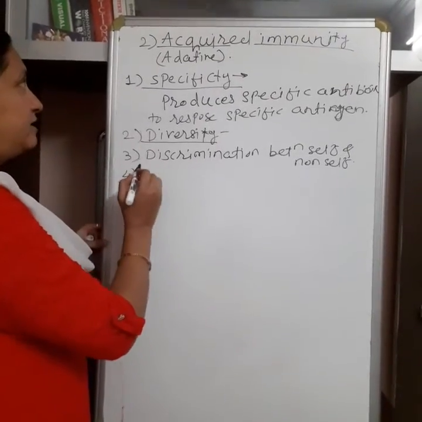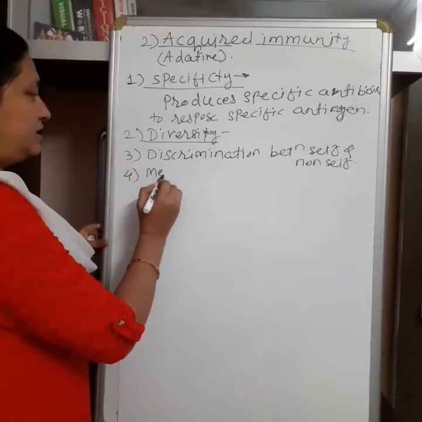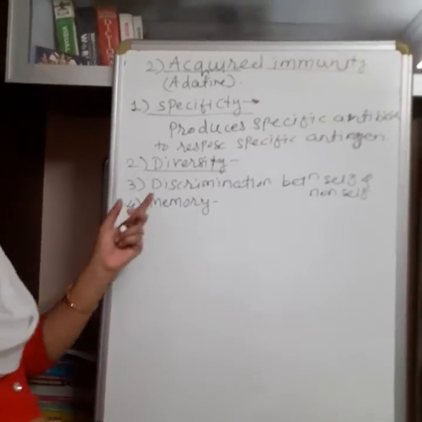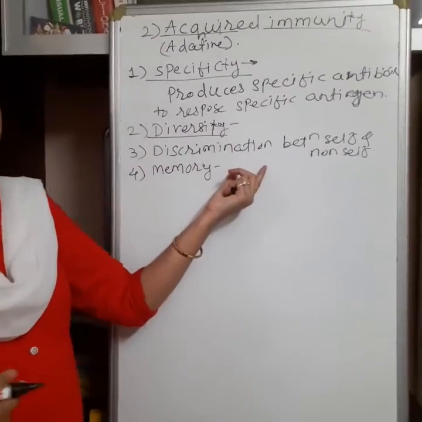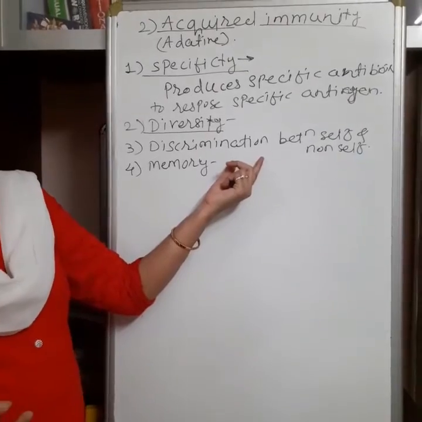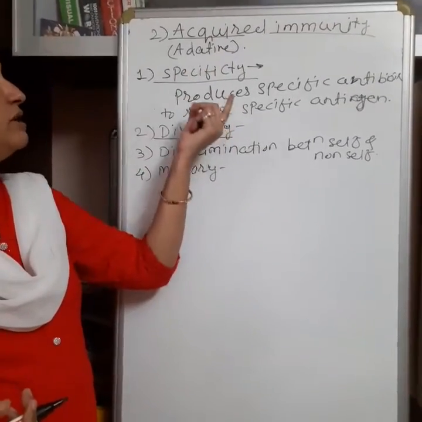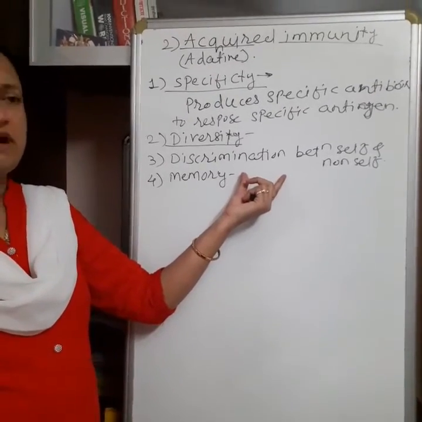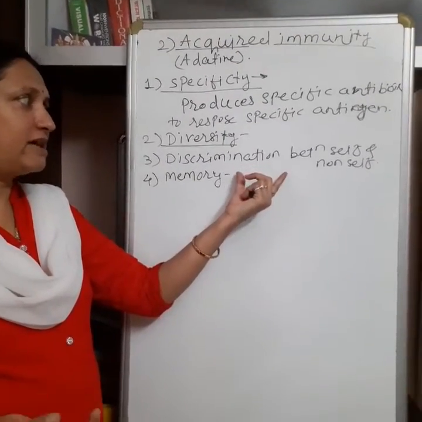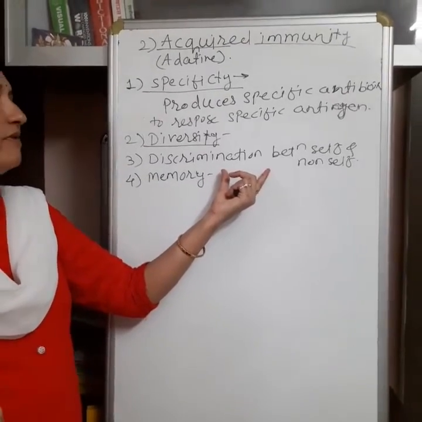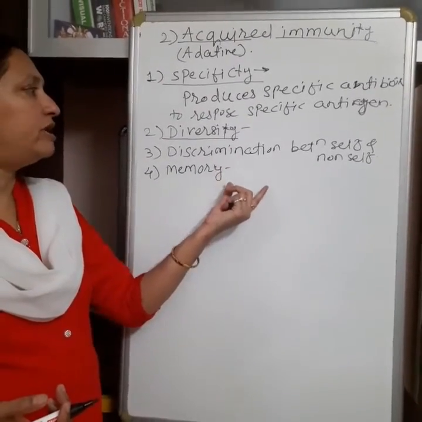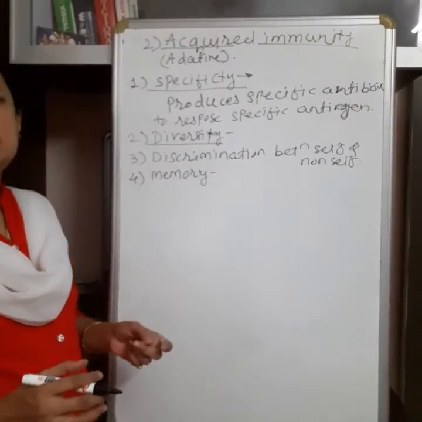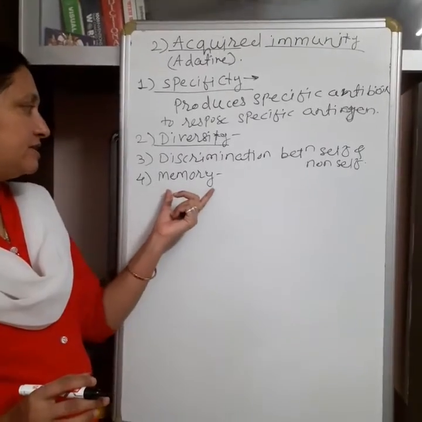And the fourth characteristic of acquired immunity is memory, means, for example, when one virus attacks the body, and this immune system gives response to this particular virus. For example, the virus of measles, when this virus enters into the body, it affects the body, and at that time the body gives response and minimizes the effect of the measles virus, and the person recovers from the measles.